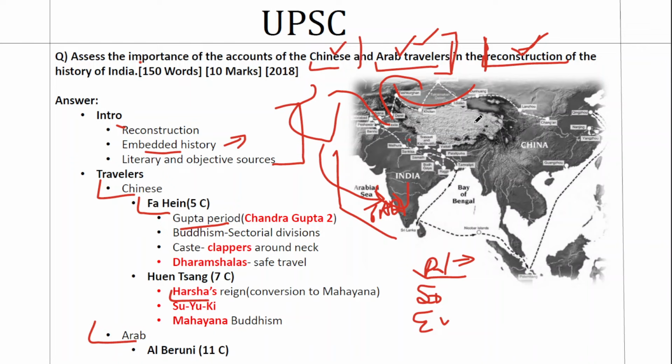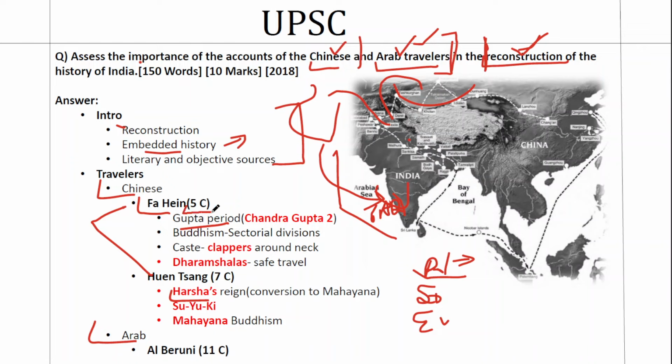Now let's come to the most important part of the question, which is its body. The way we have structured it, I've already explained to you. Let's go to the travelers one by one. When we talk about Chinese travelers, there are two major travelers. One is Fahian and the second is Xuanzang. These two names are a must in this question. If you miss out on this, 90% of the students are going to write them and you will miss out on your marks. Bring Fahian and Xuanzang into your answer, but the intricacies of it are where you're going to score high marks. First, you mark when Fahian visited India.